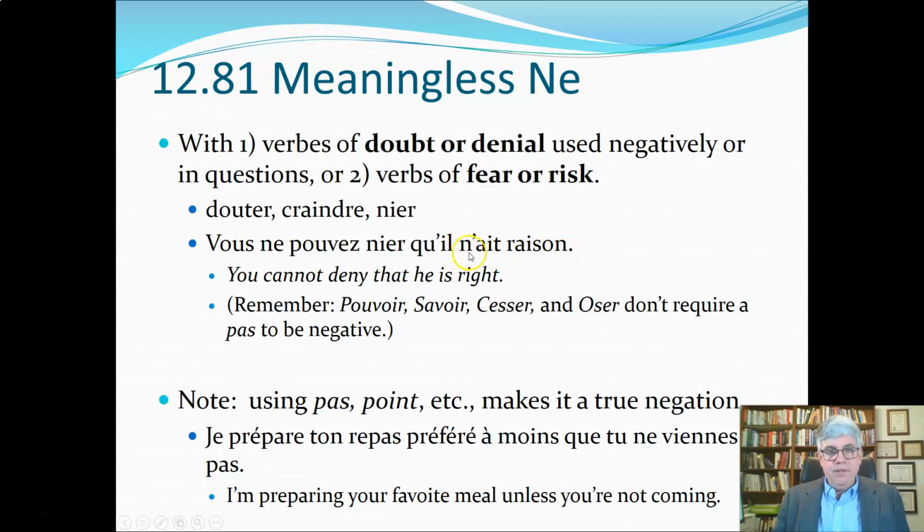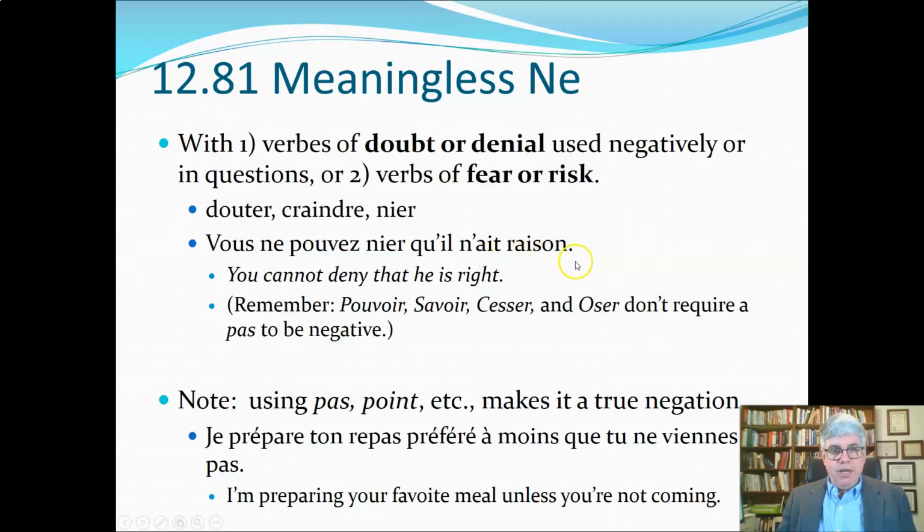So here the ne doesn't mean anything. You cannot deny that il a raison. So ait is in the subjunctive because nier que takes a subjunctive. You cannot deny that he is right. Avoir raison means to be right. So remember that pouvoir, savoir, cesser, and oser don't require a pas to be negative. That's what's happening here. The ne here is pleonastic.